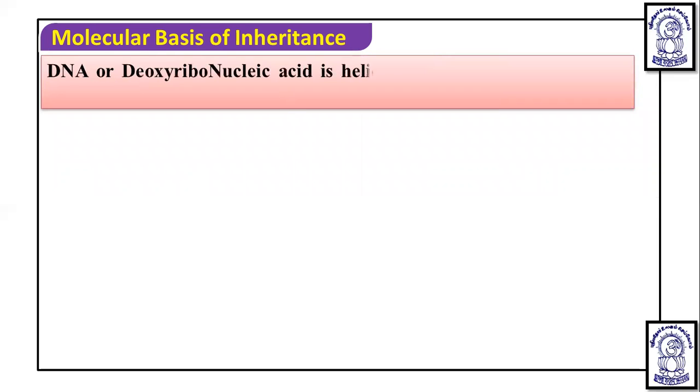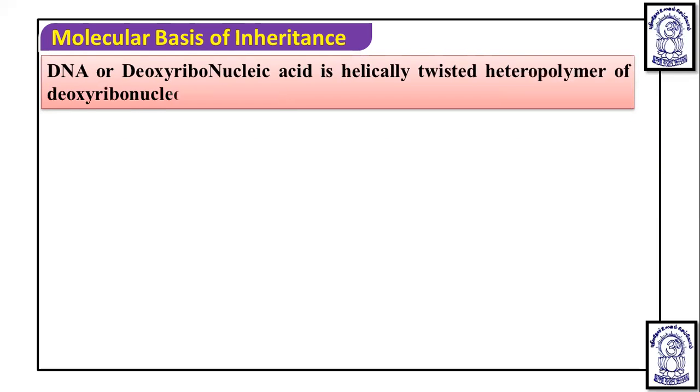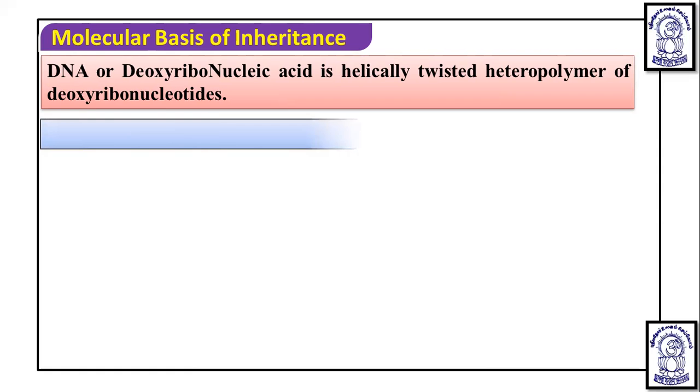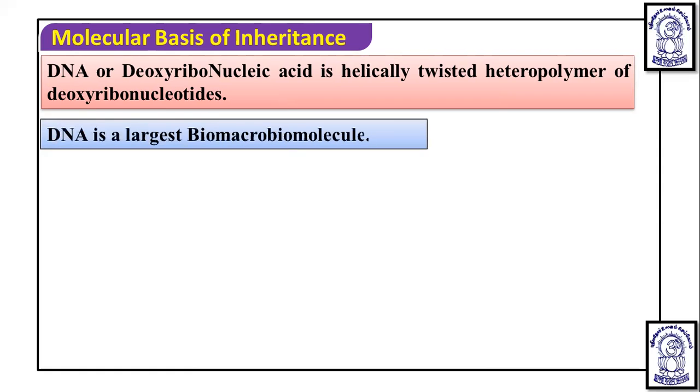If we talk about DNA, it is a deoxyribonucleic acid. It is a helically twisted heteropolymer. Heteropolymer means it is made up of different types of nucleotides, a heteropolymer of deoxyribonucleotides. DNA is a helically twisted heteropolymer of deoxyribonucleotides, and DNA is the largest biomacromolecule.